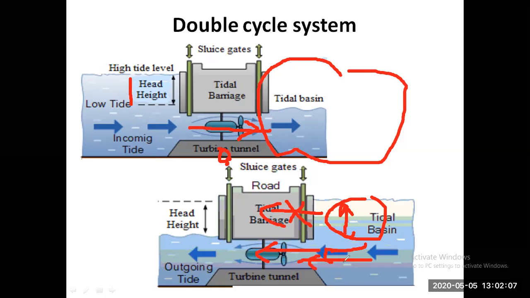So the kinetic energy of this reverse flow of water can be utilized to run the turbine. Here an alternator or coupled generator is driven by this reverse flow, and the kinetic energy of water is converted into mechanical energy and then into electrical energy. So this is how the double cycle system works. Very simple. Now we will explain some other types of things in our next lecture.